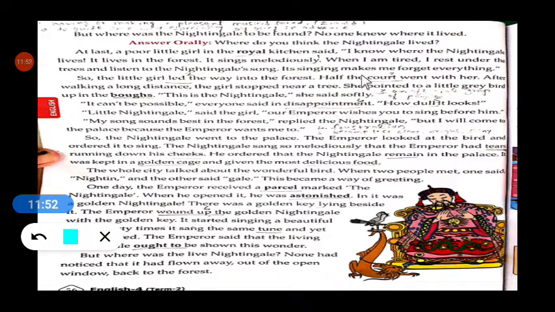"Its singing makes me forget everything." So the song of the nightingale makes that little girl forget her bad feelings, the bad events, or her tiredness.